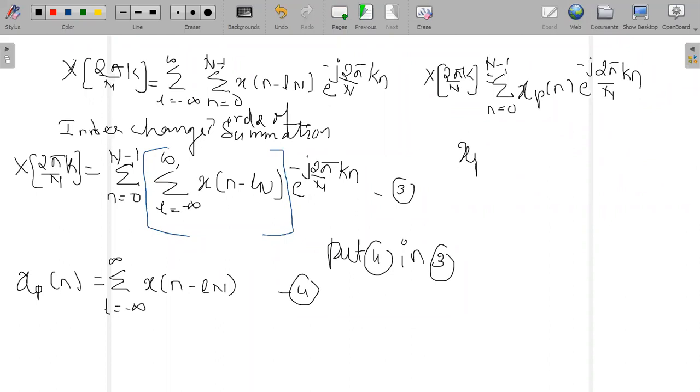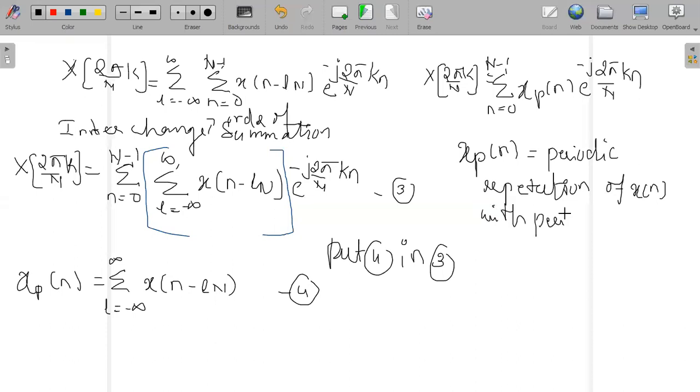So what is xp of n now? Xp of n is nothing but the periodic repetition of x of n with period of N samples.